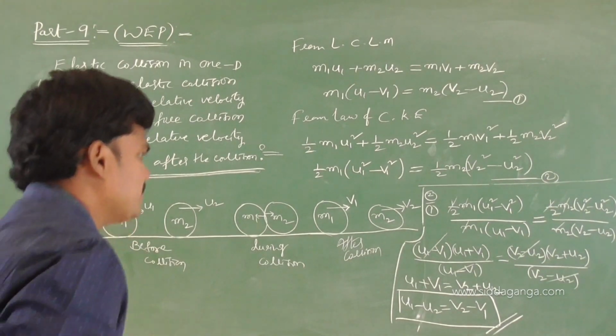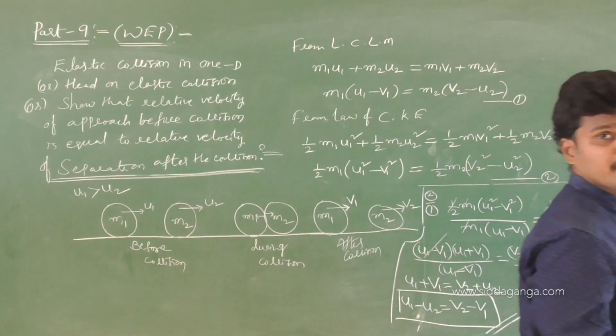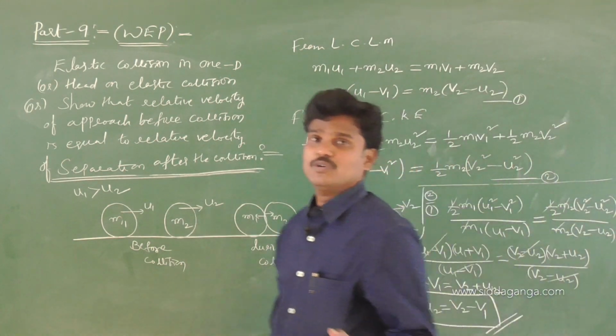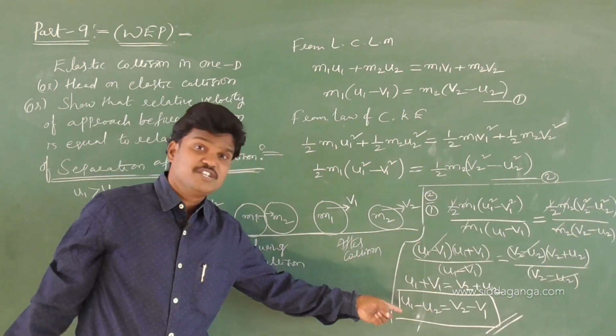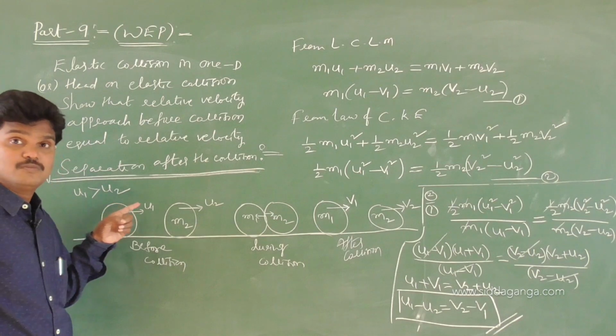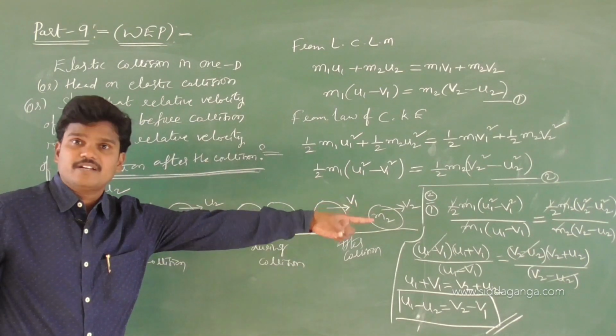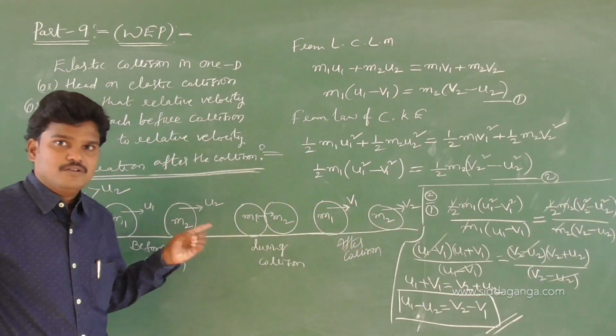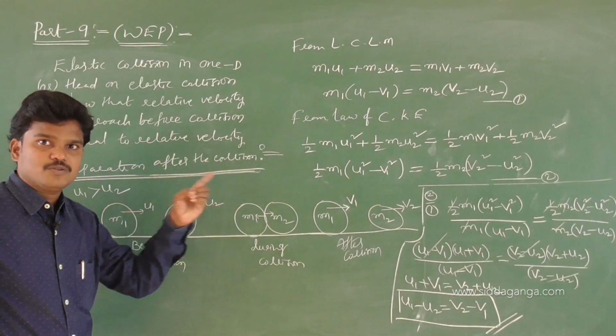Yeah, u1 minus u2 is equal to v2 minus v1. What is this u1 minus u2? Initially, before the collision, u1 is greater than u2. After the collision, v2 is greater. So before the collision u1 is greater, after the collision v2 is greater.